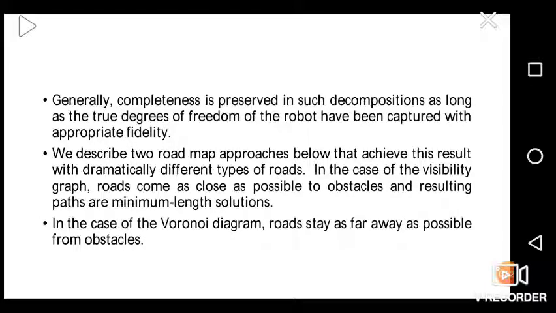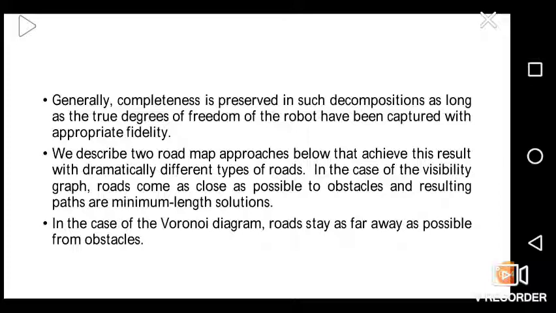Generally, competence is preserved in such a decomposition as long as the true degrees of freedom of the robot have been captured with appropriate fidelity. We describe two road map approaches below that achieve this result with dramatically different types of